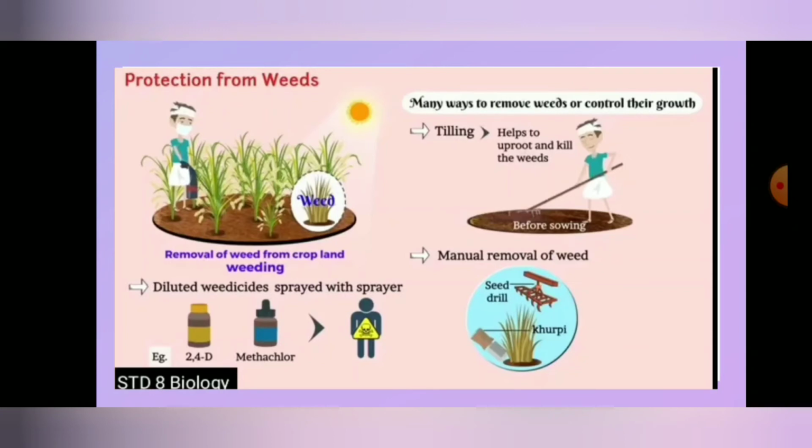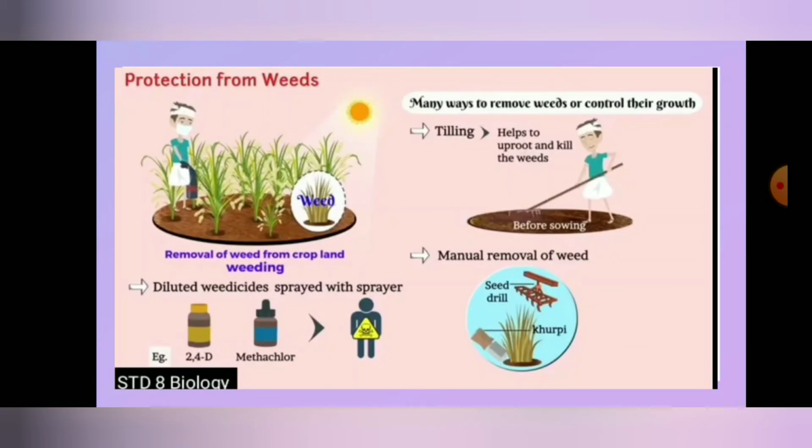Another method is by using the seed drill, called kurpi. By using it we can remove the weeds. This is another method. One more method is spraying the weedicides. Weedicides are chemicals. So by these three methods we can remove the weeds from the plant.